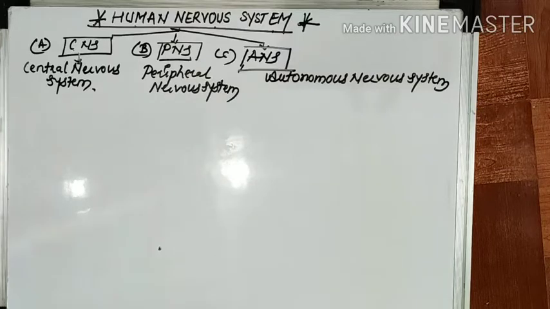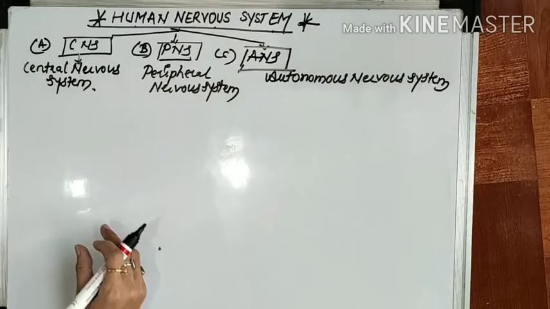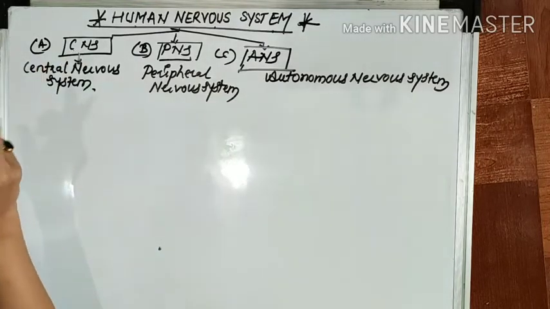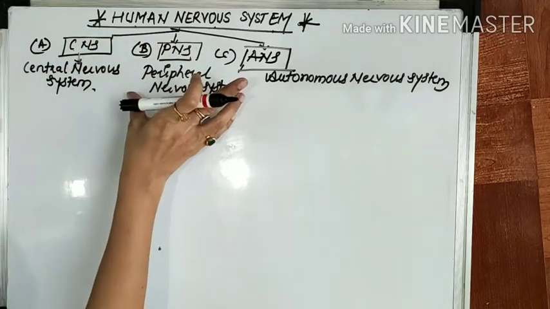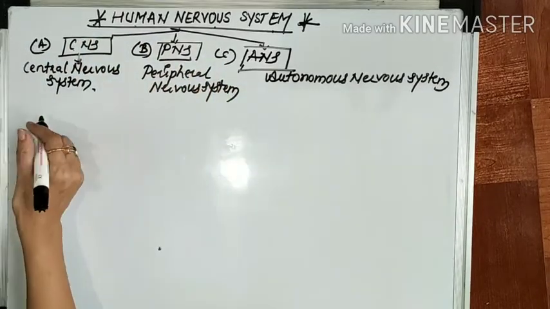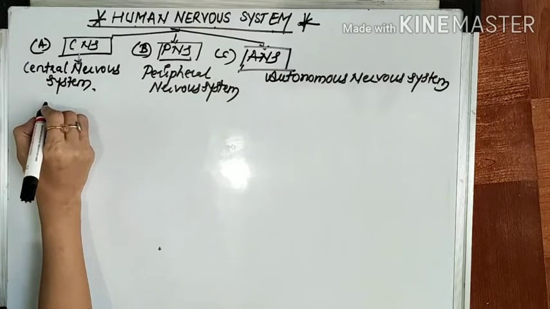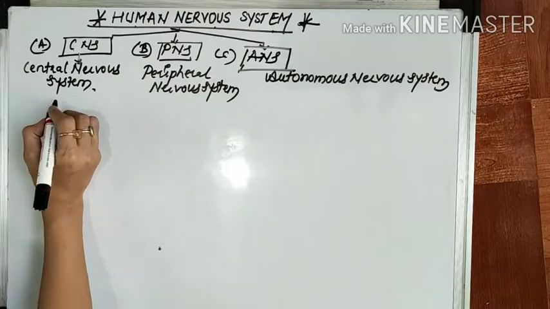The first we will discuss is the central nervous system. Later on we will discuss PNS and ANS. So let's start with the central nervous system.